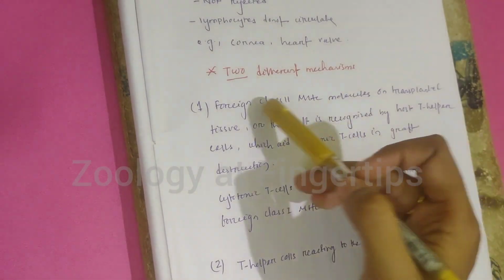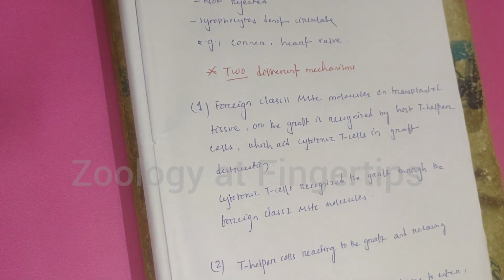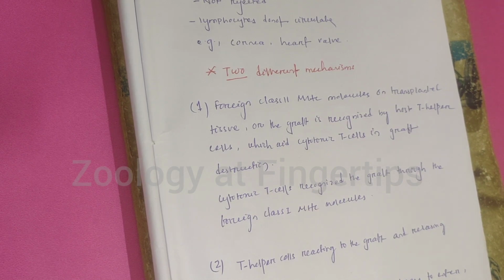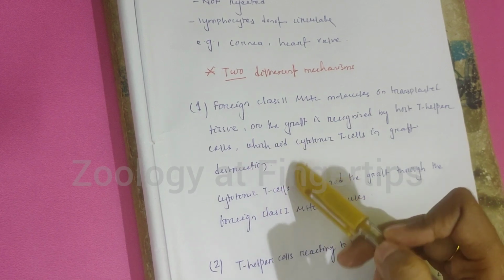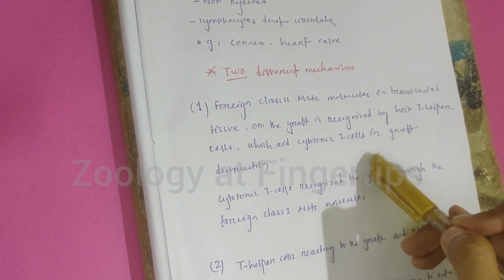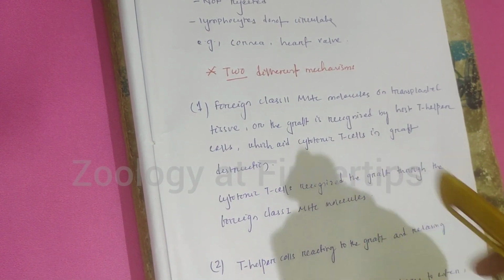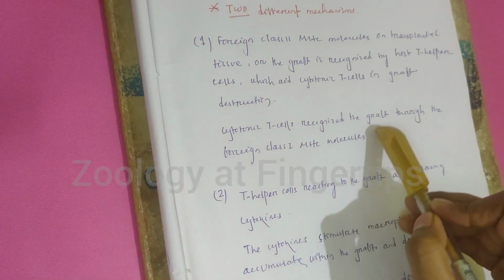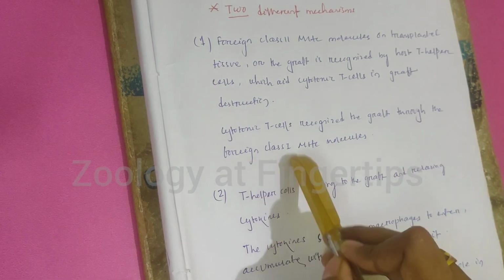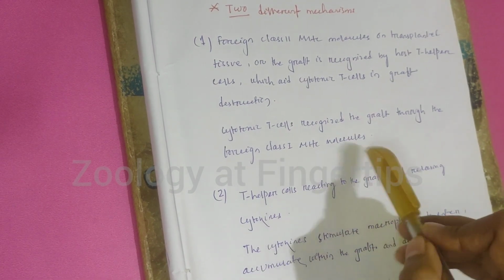There are 2 mechanisms behind graft rejection. The first mechanism is that foreign class 2 MHC molecules on the transplanted tissue, or the graft, are recognized by host helper T cells, which activate cytotoxic T cells, and these cytotoxic T cells destroy the graft. Cytotoxic T cells recognize the graft through the foreign MHC class 1 molecule and destroy the graft. This is the first mechanism.